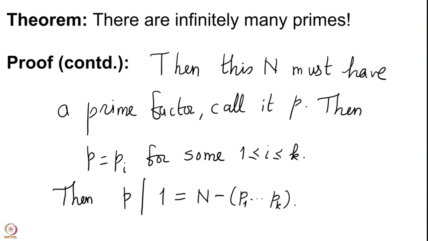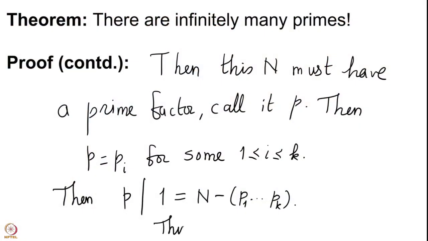You have a prime and that divides 1, that is a contradiction because then it gives you that P has to be less than or equal to 1. You have a natural number which is less than or equal to 1, it should be 1, but 1 is not a prime. So, this is a contradiction. Once you reach contradiction, the result is proved.